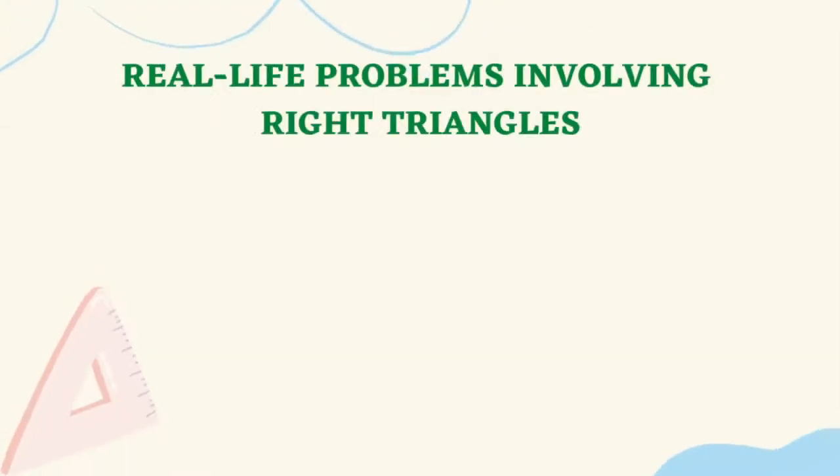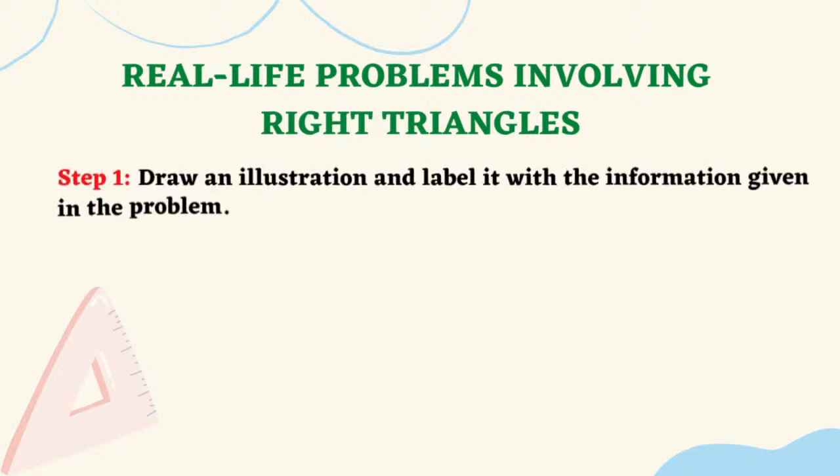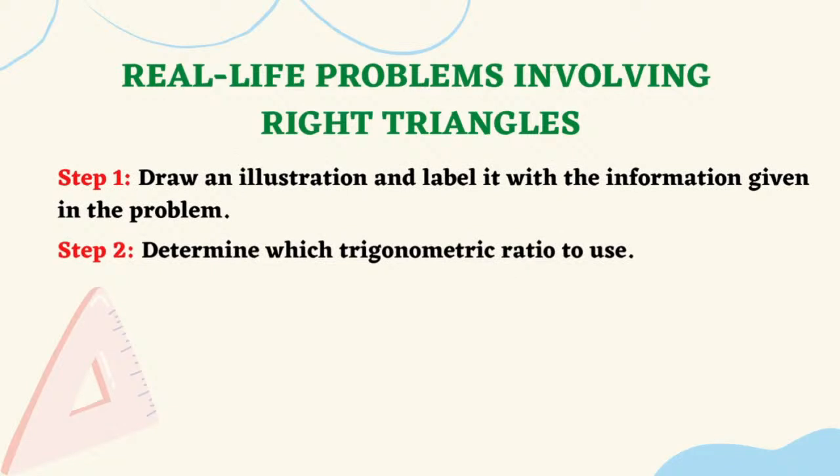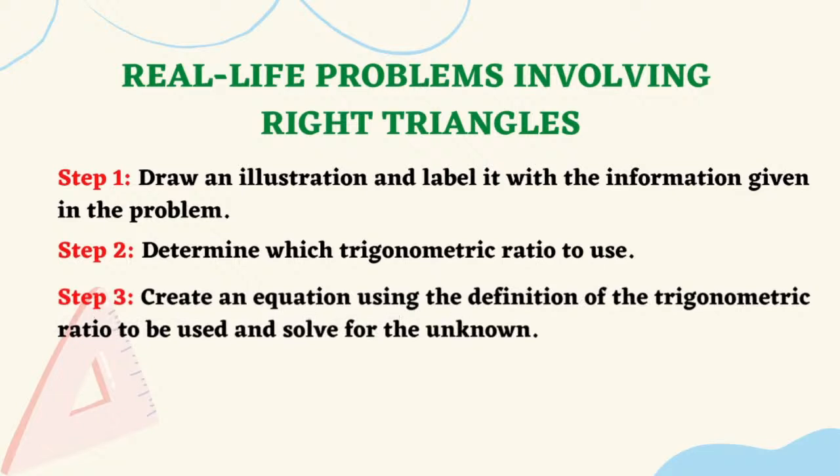Now, since the concept of trigonometric ratios was already discussed, let us use such concept in solving real-life problems involving right triangles. Now, how to use trigonometric ratios to solve real-life problems involving right triangles? Step 1. Draw an illustration and label it with the information given in the problem. Step 2. Determine which trigonometric ratio to use. Step 3. Create an equation using the definition of the trigonometric ratio to be used and solve for the unknown.